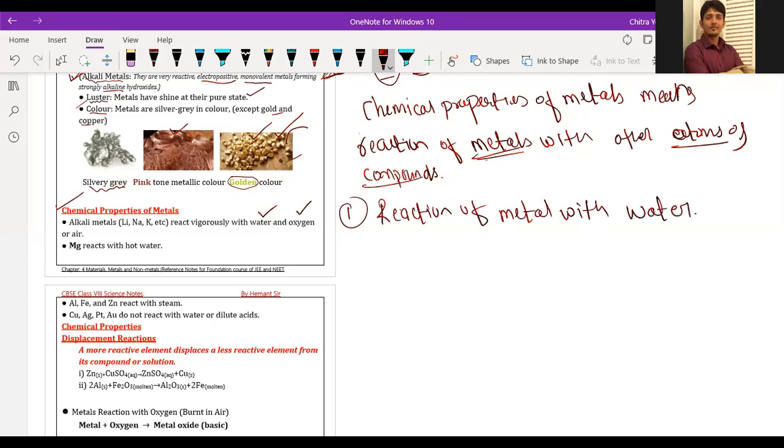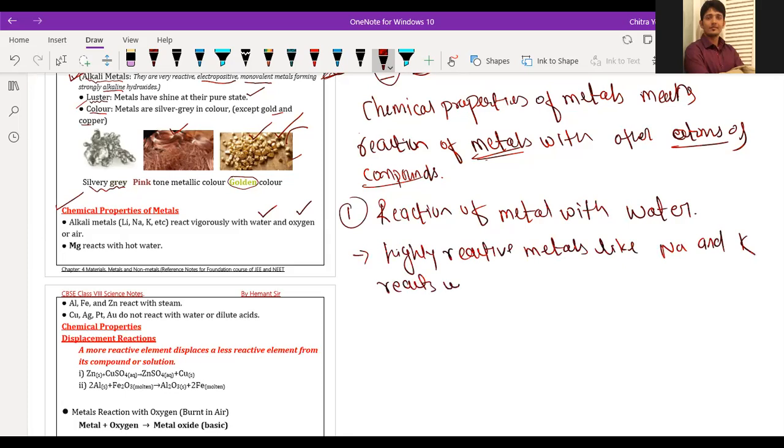See, generally, highly reactive metals like sodium and potassium react with water to form sodium or potassium hydroxide, that is, to form metal hydroxide.